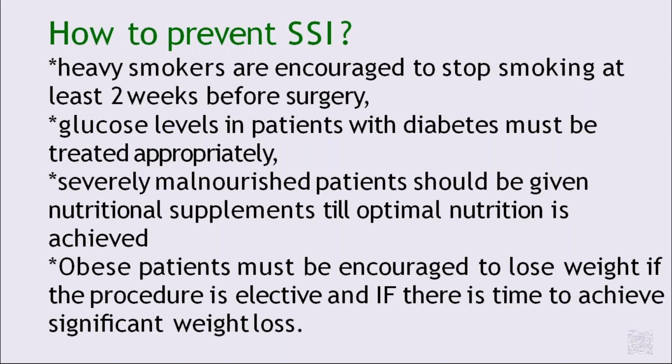Severely malnourished patients should be given nutritional supplements till optimal nutrition is achieved. The next risk factor is obesity. Obese patients must be encouraged to lose some weight if the procedure is elective. However, if the procedure is an emergency, we won't wait. A best example of an elective case is umbilical hernia.